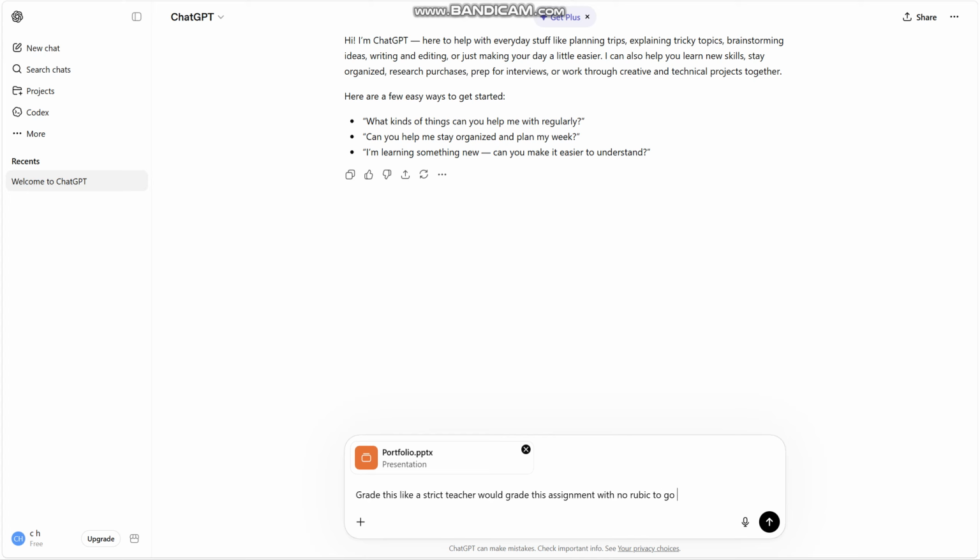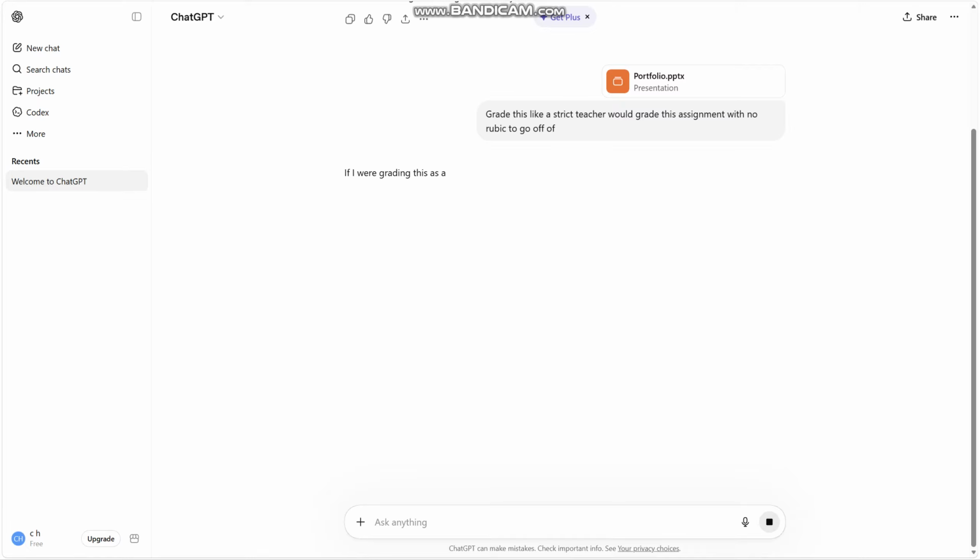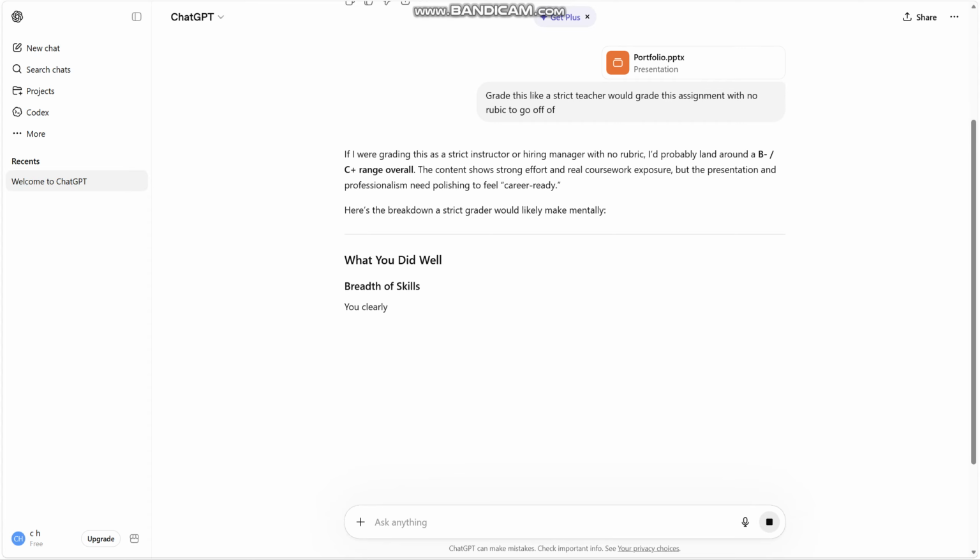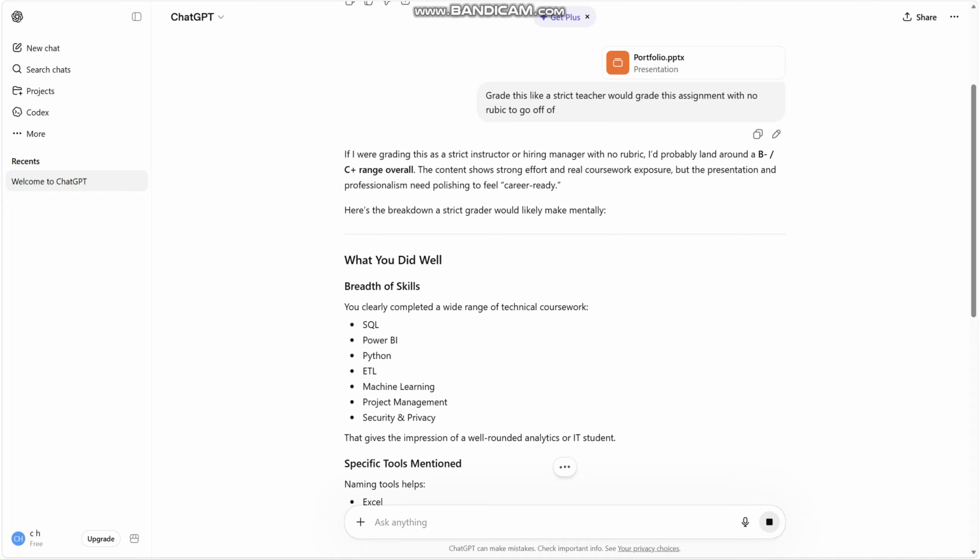Go off of the portfolio, and let's see. Okay, and let's see, it says if it were grading this as a strict instructor with a rubric, it would be really at a B minus, C plus range overall.